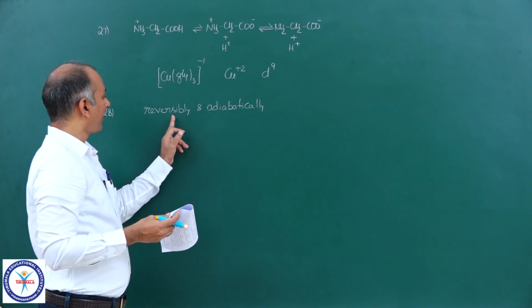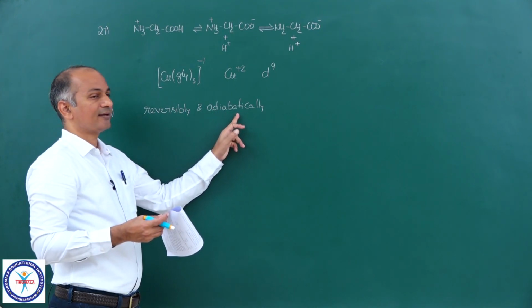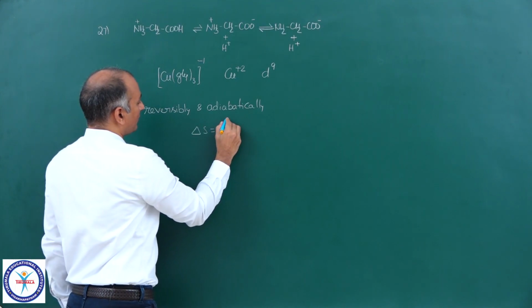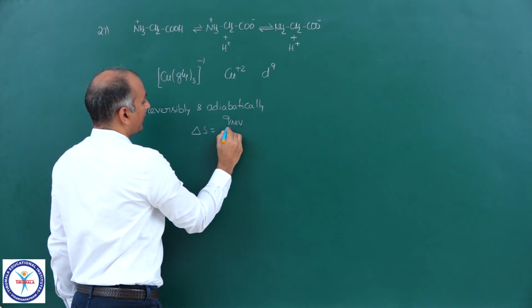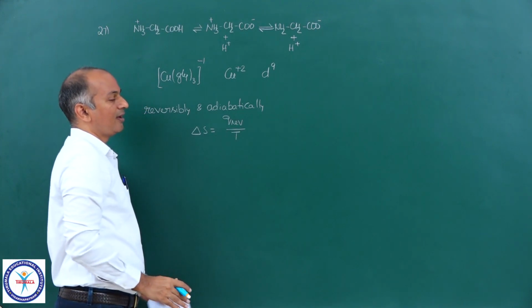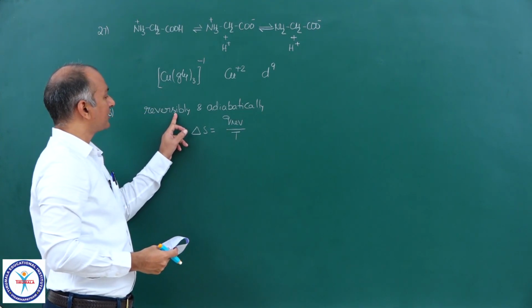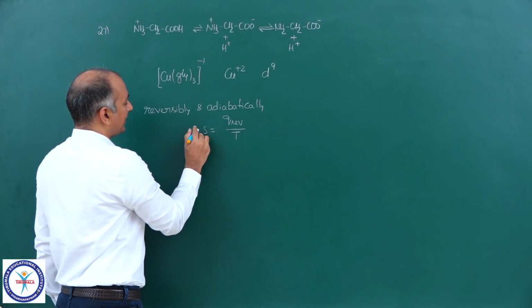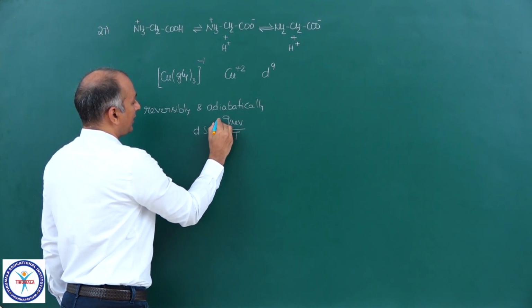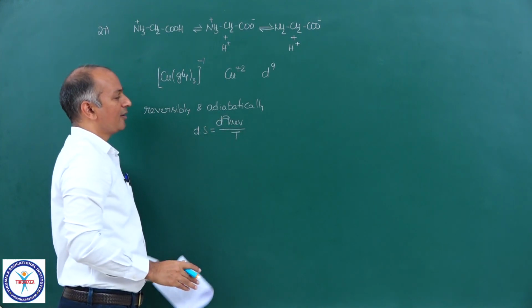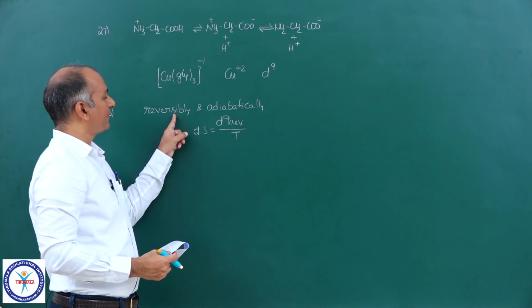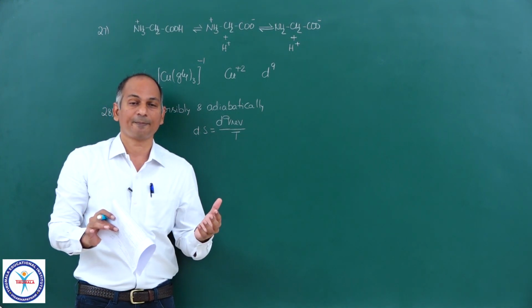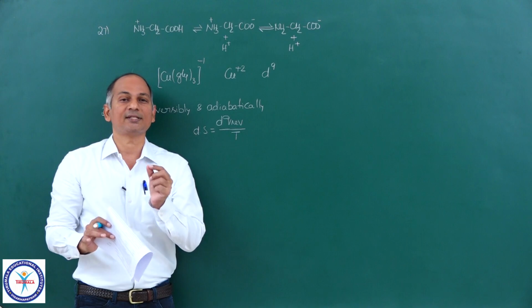It is reversible and it is adiabatic. So we all know delta S is equal to Q reversible upon T. And for a reversible process, and if it is adiabatic, then we can write dS is equal to dq reversible upon T. So for each and every step of that reversible process, you know, reversible process has infinite number of steps, for each step, delta S is 0.